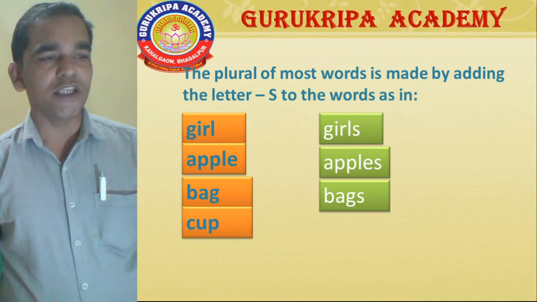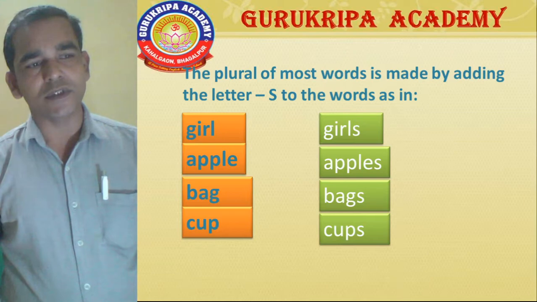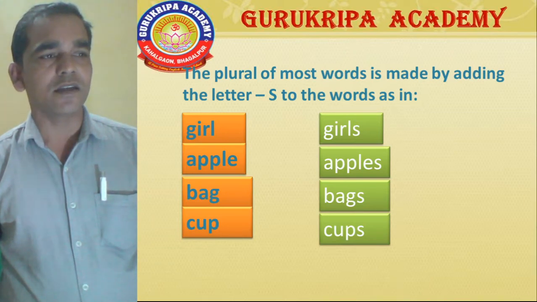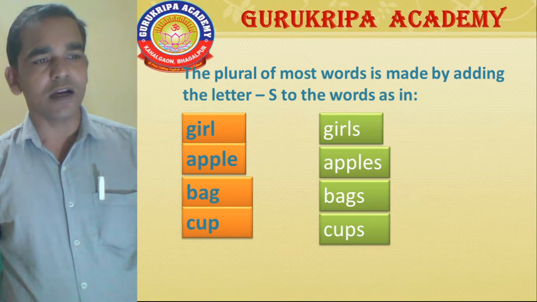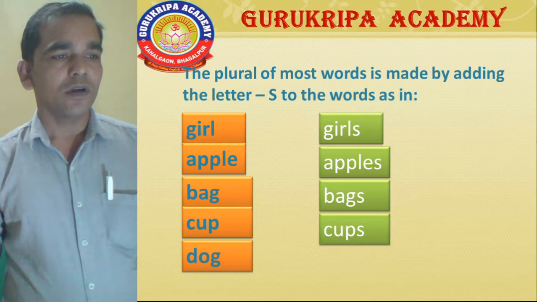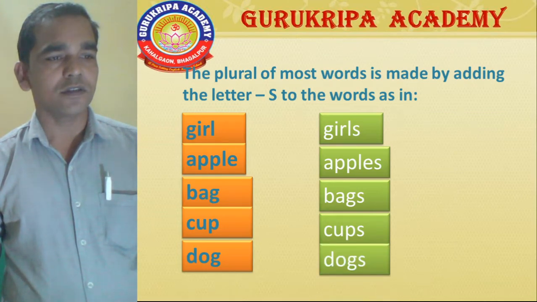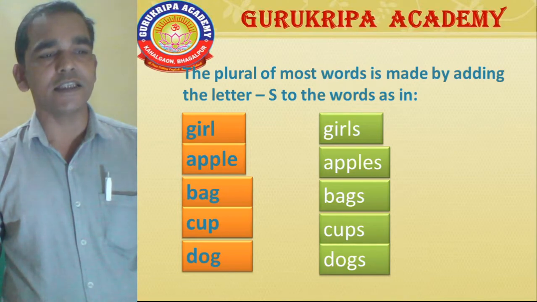Another example, C-U-P, cup, only one cup. Now cup becomes cups, C-U-P-S, cups. Cups means so many cups, so cup is the singular and cups is the plural form of the noun. Another, D-O-G, dog. Dog is a singular noun, but dogs is the plural form of the noun, D-O-G-S, dogs.